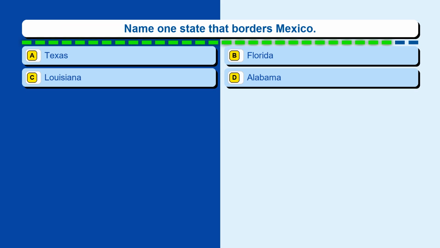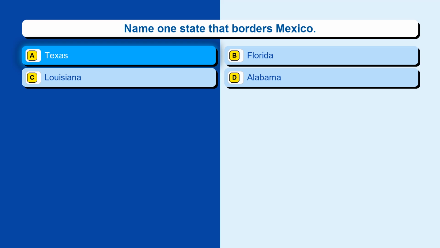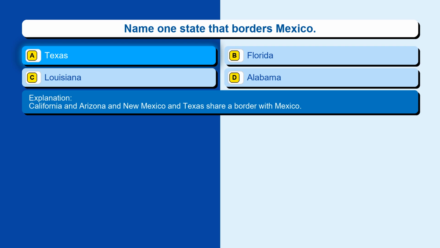Question 87. Name one state that borders Mexico. Option A, Texas. Option B, Florida. Option C, Louisiana. Option D, Alabama. The correct answer is option A, Texas. California and Arizona and New Mexico and Texas share a border with Mexico.